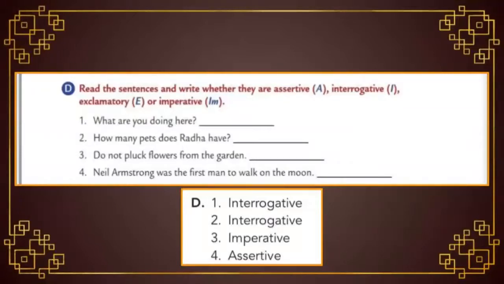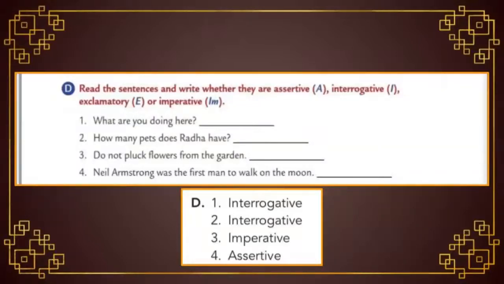Let's move to the third one. Do not pluck flowers from the garden. So students, what kind of sentence is this? Is it assertive? No. Is it interrogative? No. Is it exclamatory? No. Is it imperative? Yes, it is imperative, because it is a command. Do not pluck flowers from the garden. So write the answer as imperative or I am.